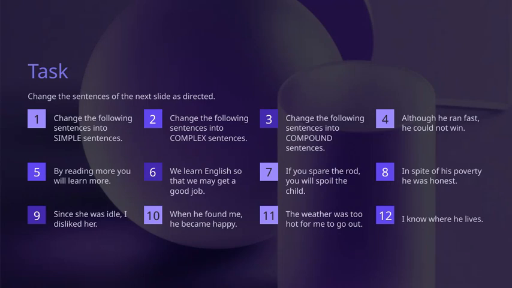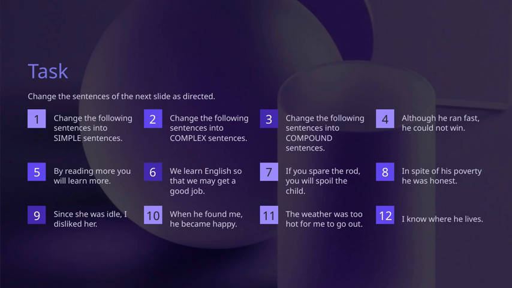Now, let's look at the task on this slide. The goal here is to change sentences in different ways as directed. First, we need to transform the sentences into simple sentences. For example, the sentence, "By reading more you will learn more," can be simplified to focus on one main idea. Next, we have to change some sentences into complex sentences. These are sentences that contain a main clause and a subordinate clause, like, "Since she was idle, I disliked her." Then we move on to compound sentences, where we connect two independent ideas using conjunctions like "and," "but," or "so." An example from the slide is, "He ran fast, but he could not win."